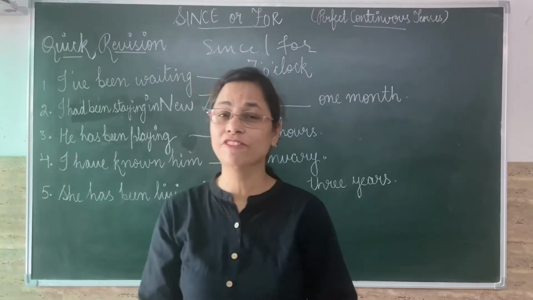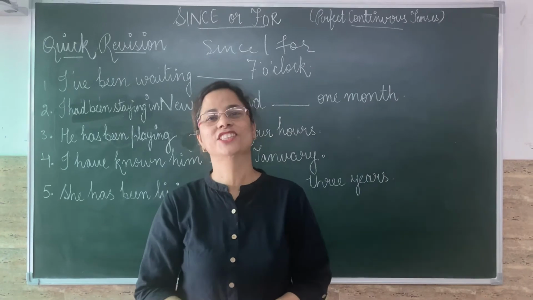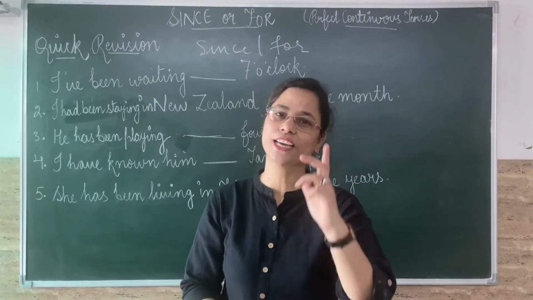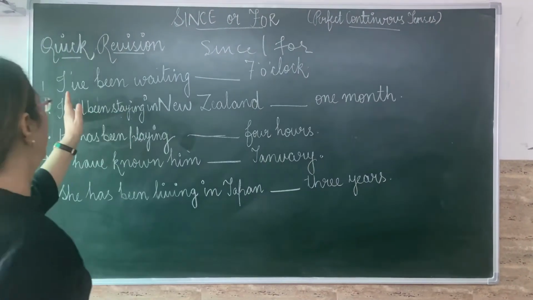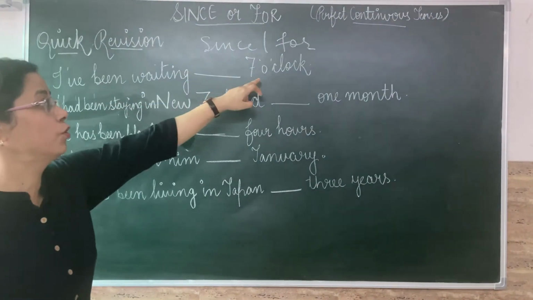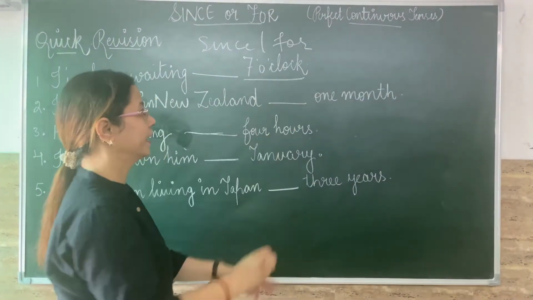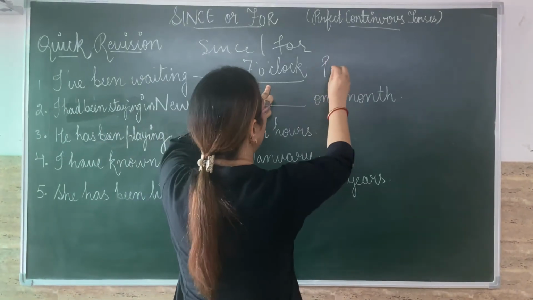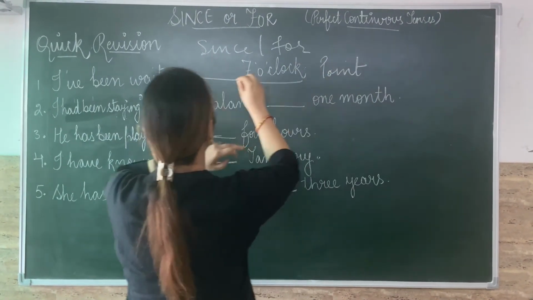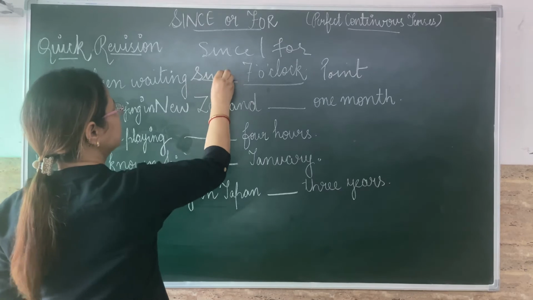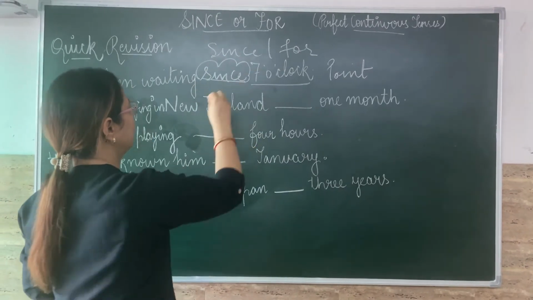Now I hope you all have filled that with you. Now let's start checking. I'm telling you the right answer. You can tell me yours. I have been waiting dash 7 o'clock. Now कब से? This is point of time. This is point. So we will use since 7 o'clock.